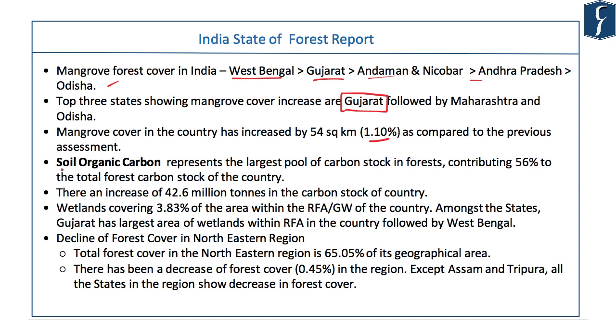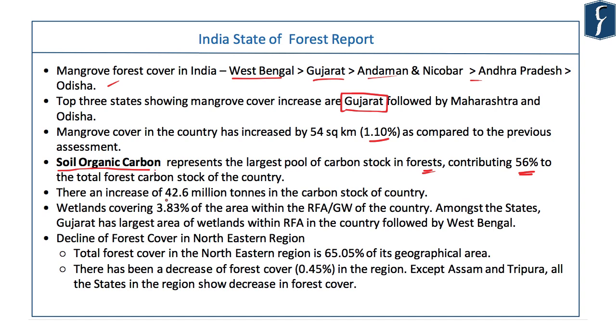The report points out that soil organic carbon represents the largest pool of carbon stock in forest, around 56%, and the rest of the carbon stock would be from the vegetation in the forest. You should know for the prelims exam that soil organic carbon is the largest terrestrial carbon sink. Overall, the largest carbon sink are oceans, but the largest terrestrial carbon sink is not the vegetation in the forest, but the soil of the forest.